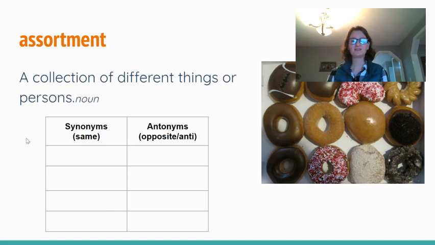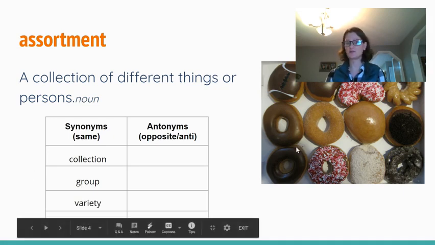Assortment, a collection of different things or persons. So what would be another word that would describe assortment or say kind of the same thing? A collection, a group, variety. Assortment also means variety. So if you look at all these donuts, they're not all the same. And remember, it's a collection of different things or a group of different things.